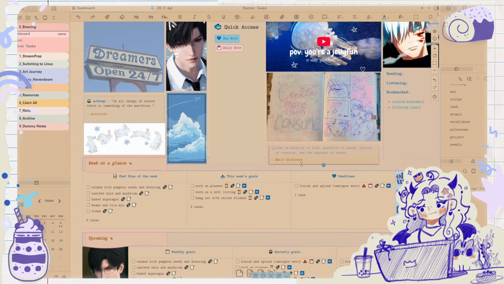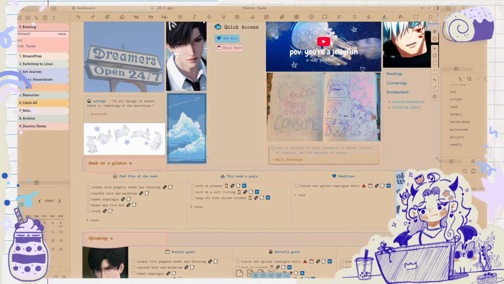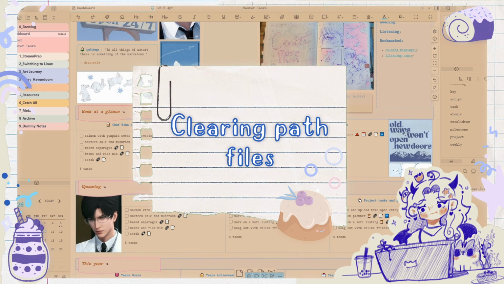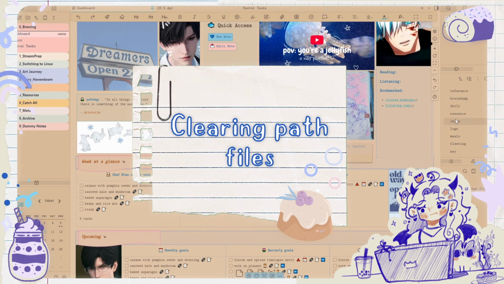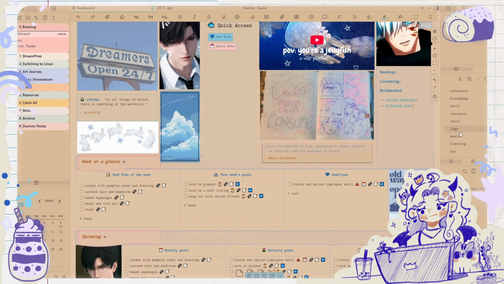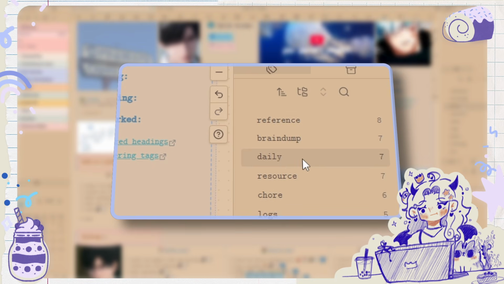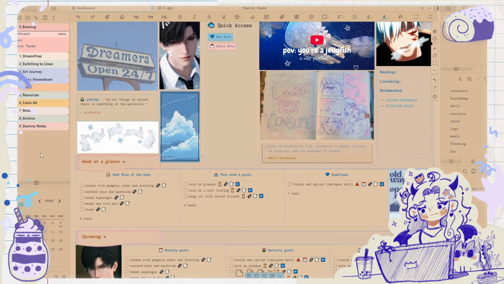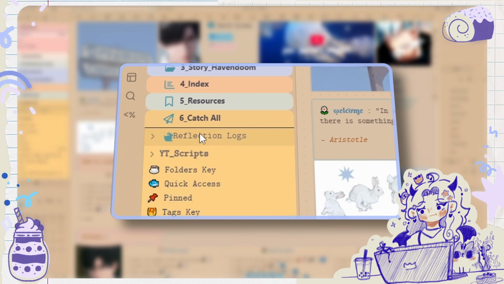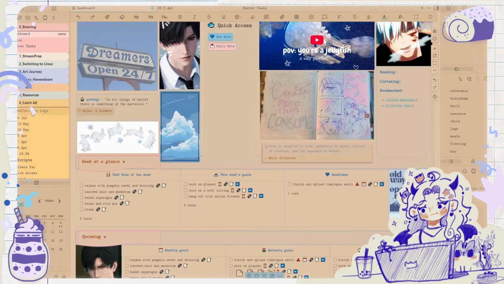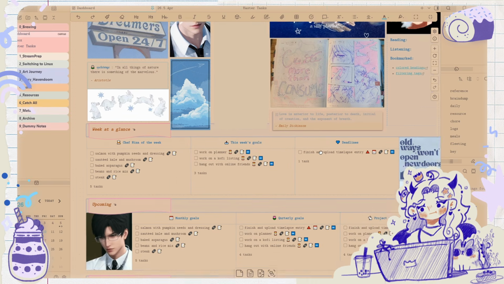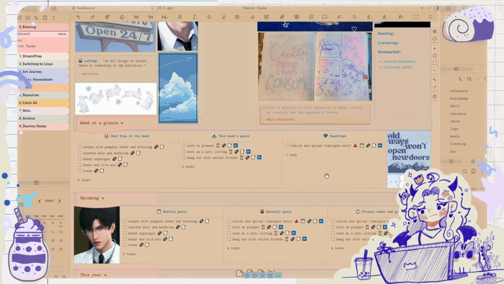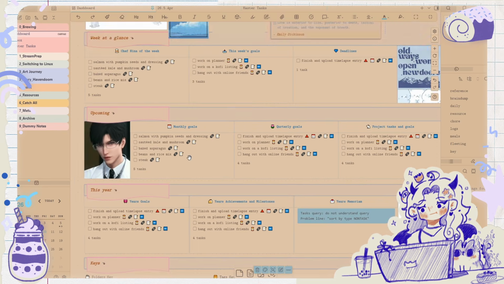I realized that my mic was no longer recording for a while there, so I'm just gonna go back to where I was. Basically I was talking about how I'm trying to set up my weekly notes, daily notes, etcetera. I changed this tag. It was reflection logs, but now I changed it to daily, because technically all of my daily notes, I used to call them reflection logs, but if I want to make these queries work a bit better, it would be wise to have them match up with what I need them for.